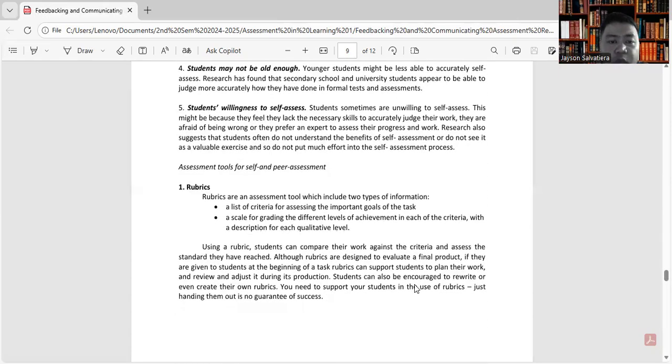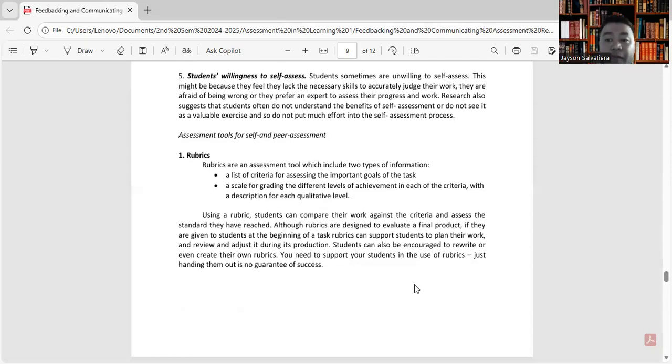So here are the assessment tools for self and peer assessment. So rubric, familiar naman na kayo sa rubric. Okay. So rubrics are an assessment tool which include two types of information. Okay. This will also be included in assessment and learning too. Kasi mostly sa assessment and learning too, it's more on performance tasks. So, kailangan talaga ng rubric. Okay, so dalawang part ang rubric.